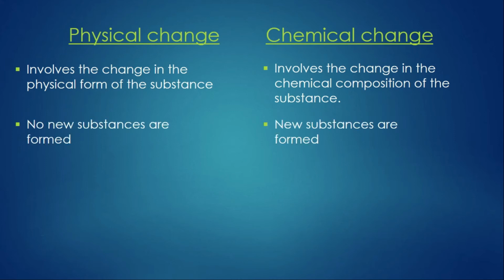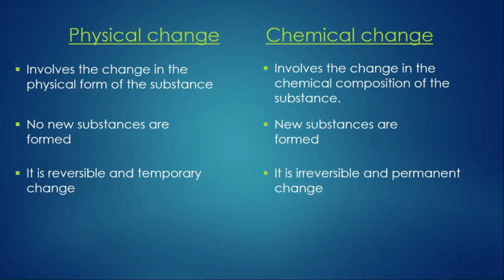No new substance is formed in the physical change, while new substance or substances are formed in the chemical change. Physical change is reversible and temporary, while chemical change is irreversible and permanent. Mass of the substance does not change in physical change, while mass of the substances does change in chemical change.